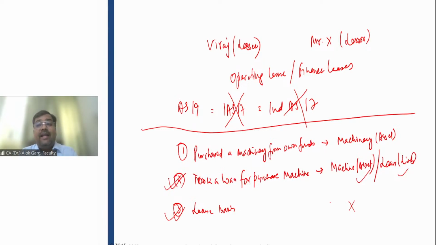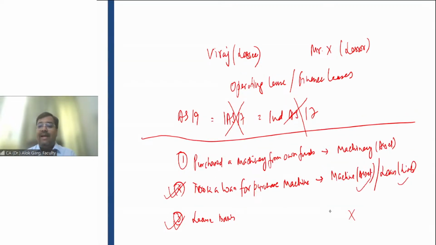So friends, that is why they felt the need to change the standard so that the standard should be consistent and comparable between the industries and between the entities, either who are taking a loan or who are taking on a lease basis, because lease is another second form of financing, right? I hope the background is clear to all of you, and that is why this standard is there, right?